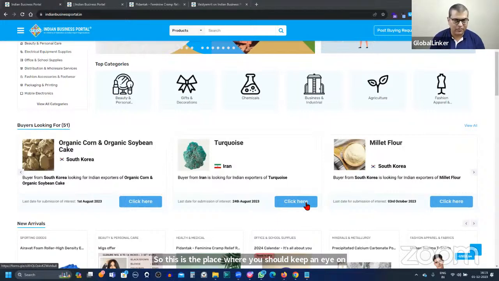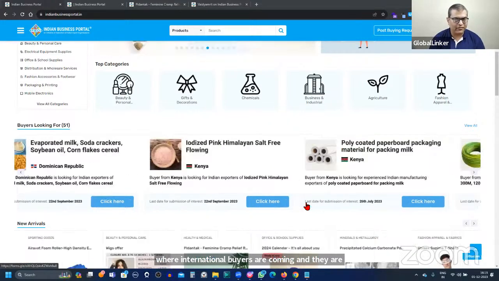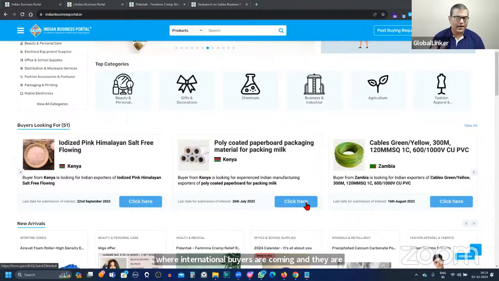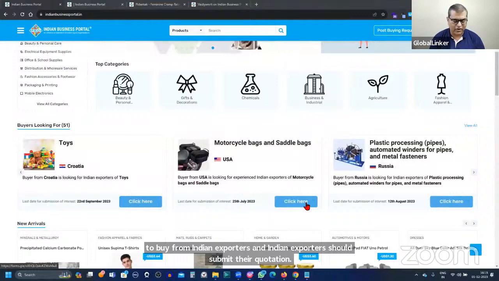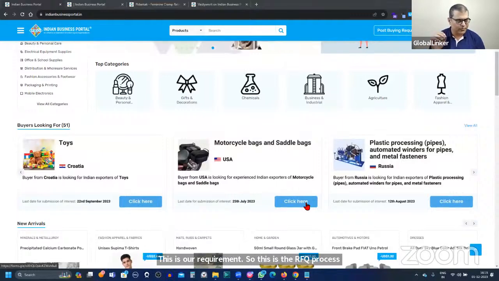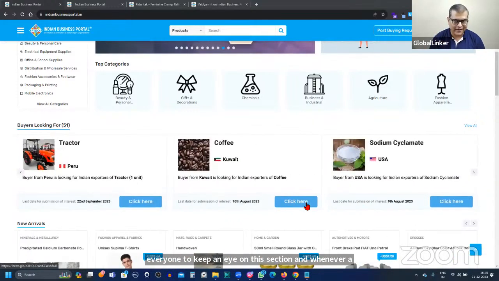International buyers are coming and submitting their request that, hey, we are interested to buy from Indian exporters, and an Indian exporter should submit their quotation. This is our requirement. This is the RFQ process which they are using. So I would request everyone to keep an eye on this section, and whenever a new requirement comes, you should get updated.